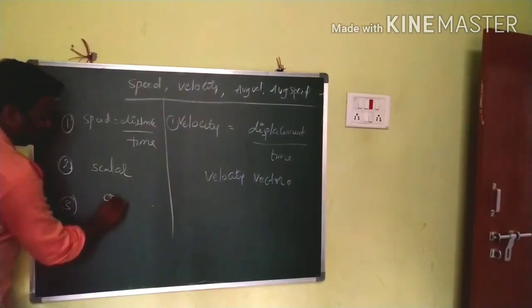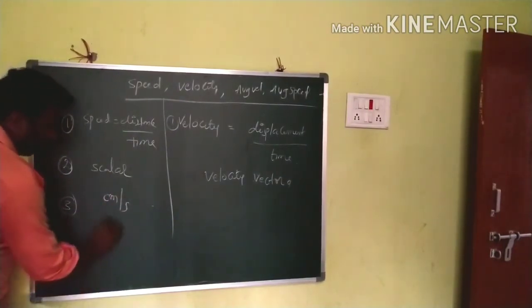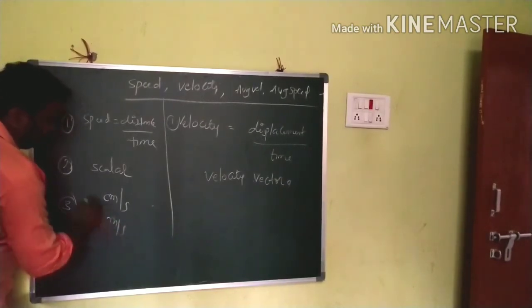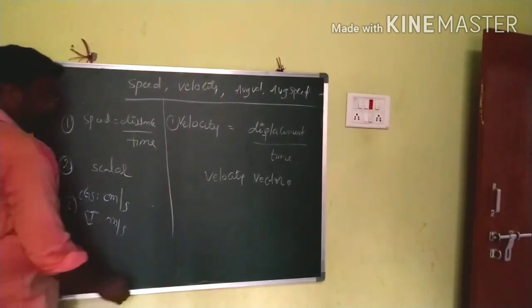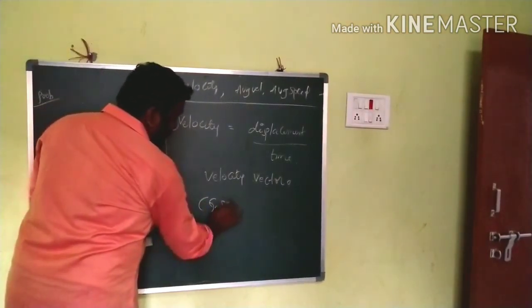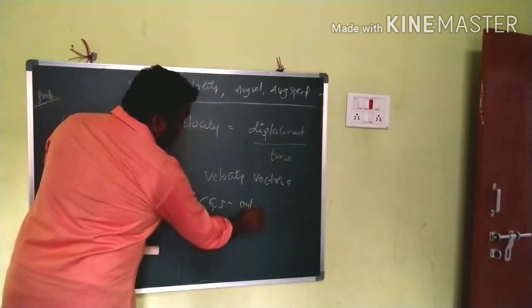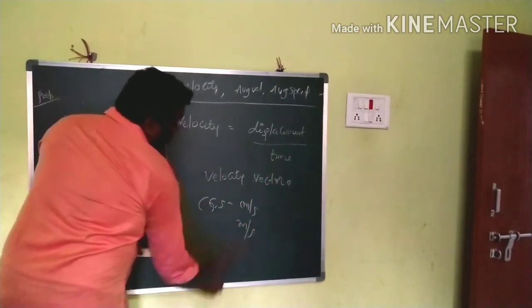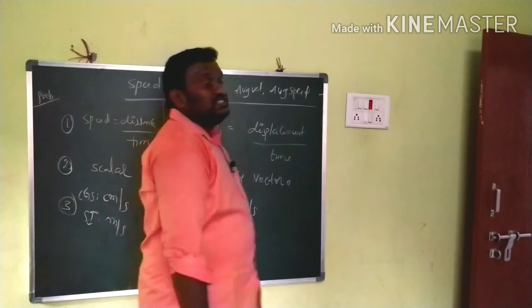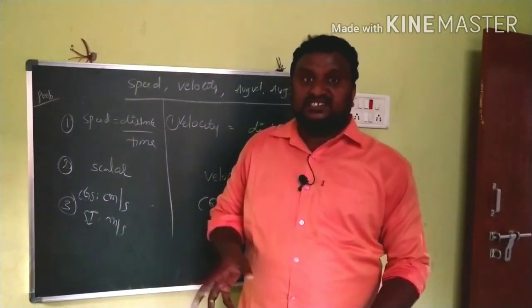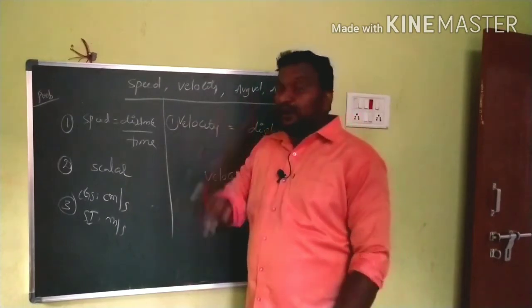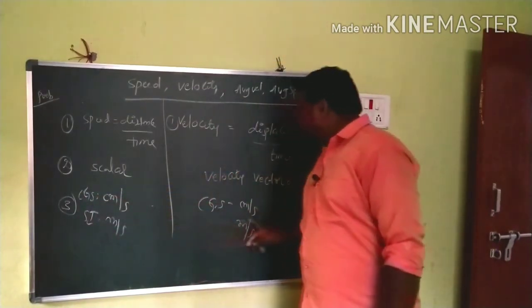Now one common point is the units. In CGS the unit is centimeter per second, in SI meter per second. They have the same units, but velocity and speed are different.